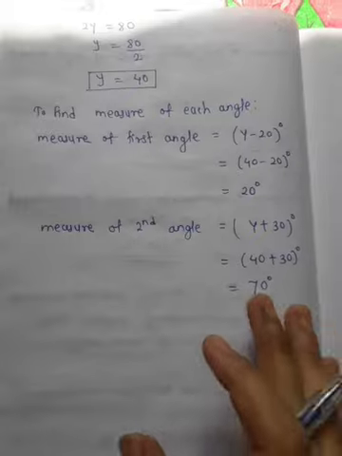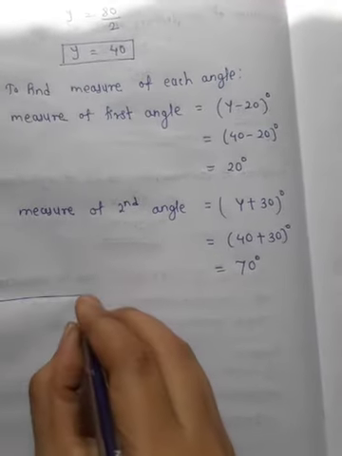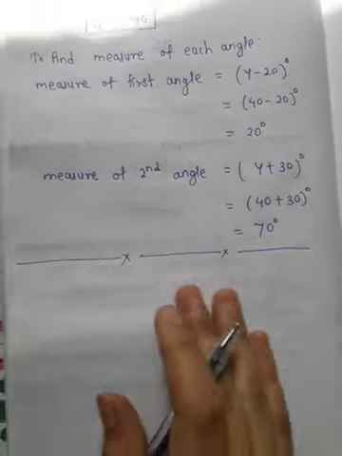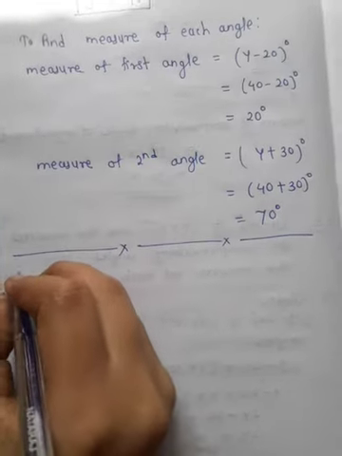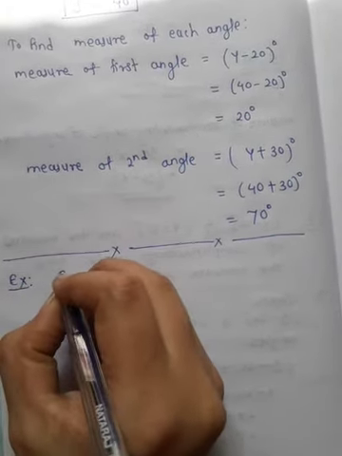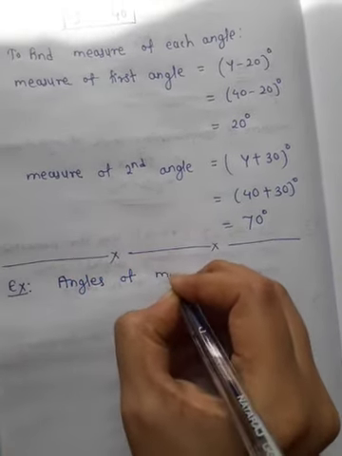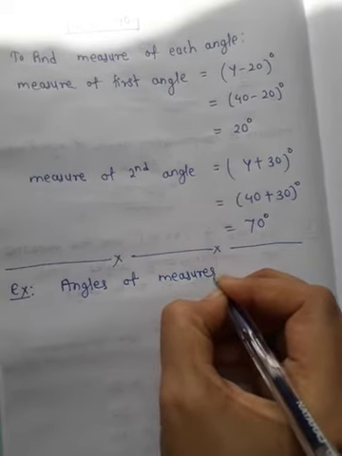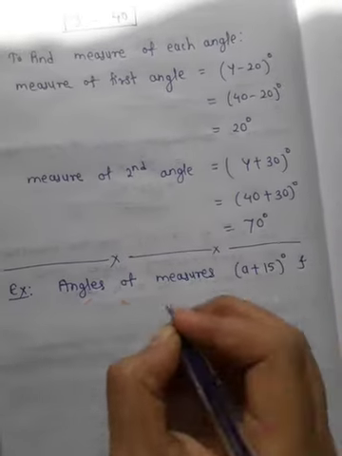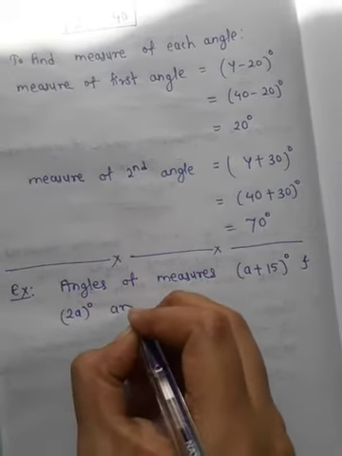Now here practice set 16 is completed, but I will take some more examples for better understanding. Take the next example: find the angles of measures a plus 15 degrees and 2a degrees, which are complementary.